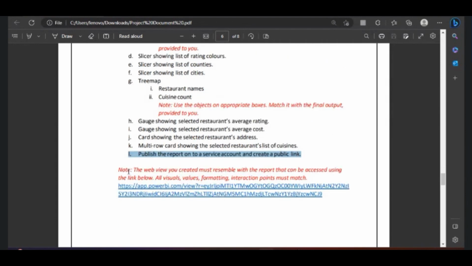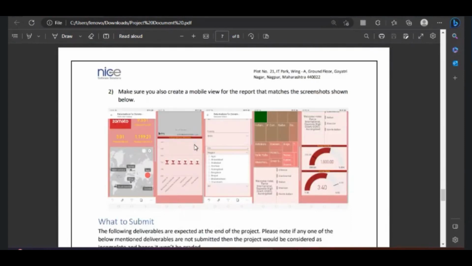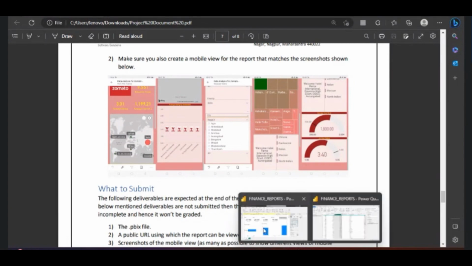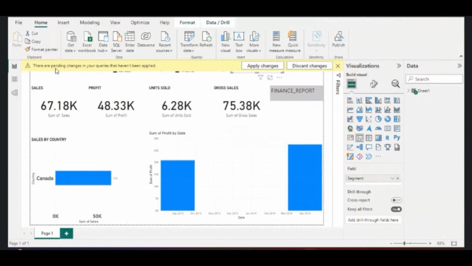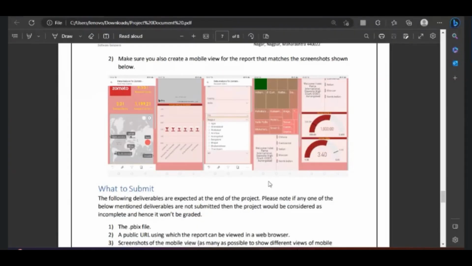And then they'll give you some note points. Meaning, my final version should look like this. They'll give you the sample also sometimes like this. So your report should match in this manner. Like before creating this report, if I give you a blueprint, saying my final report should look like this, that is how you need to create the report.